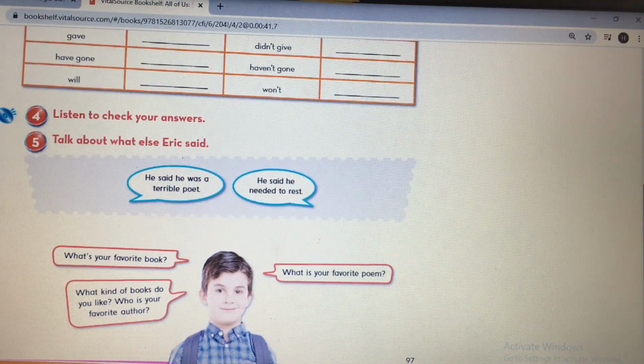He said he was a terrible poet. He said he needed to rest. Okay, look at the boy here. What's your favorite book? What is your favorite poem? What kind of books do you like?